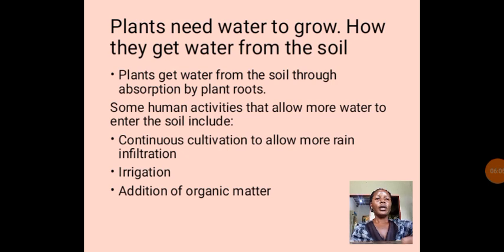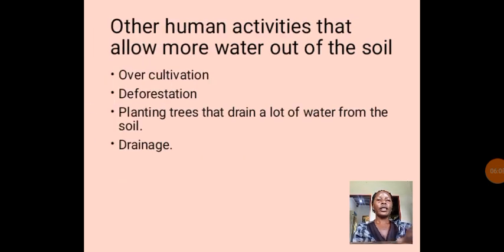And then we can also look at other activities that allow more water out of the soil. Because we said that there are activities that allow more water into the soil, but there are also some activities carried out by farmers that will allow more water out of the soil. The water will be lost from the soil due to these various activities.